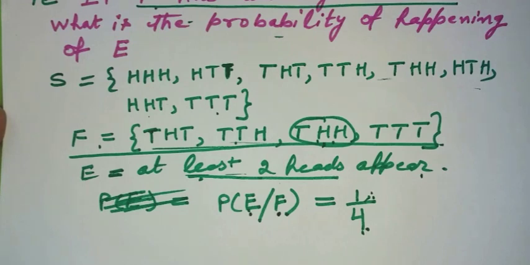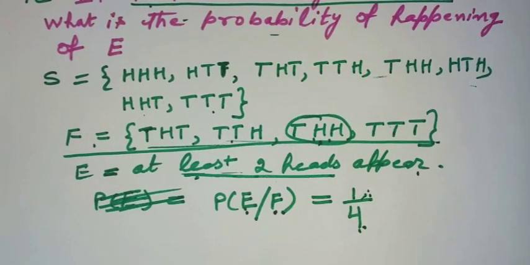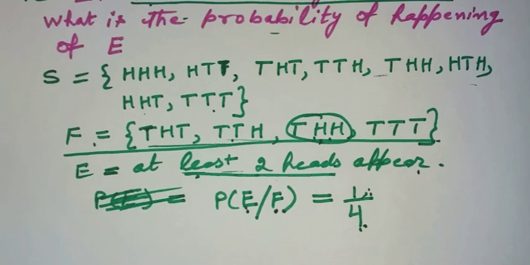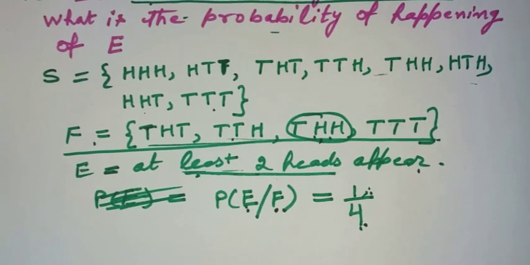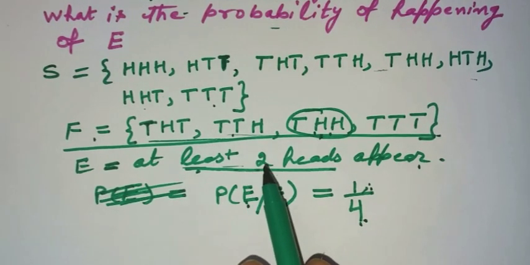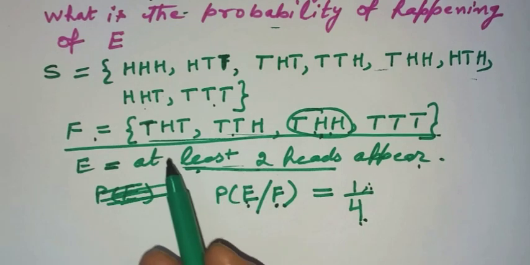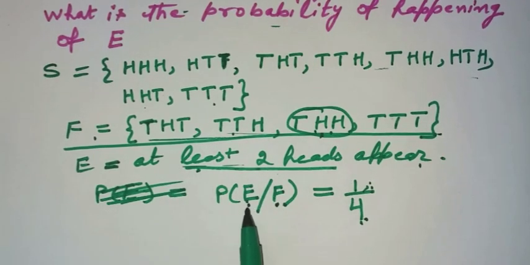So this was just an experiment to show you that when E and F were occurring individually, their probabilities were different. F has the same probability now also because F is occurring first, but E is occurring later.